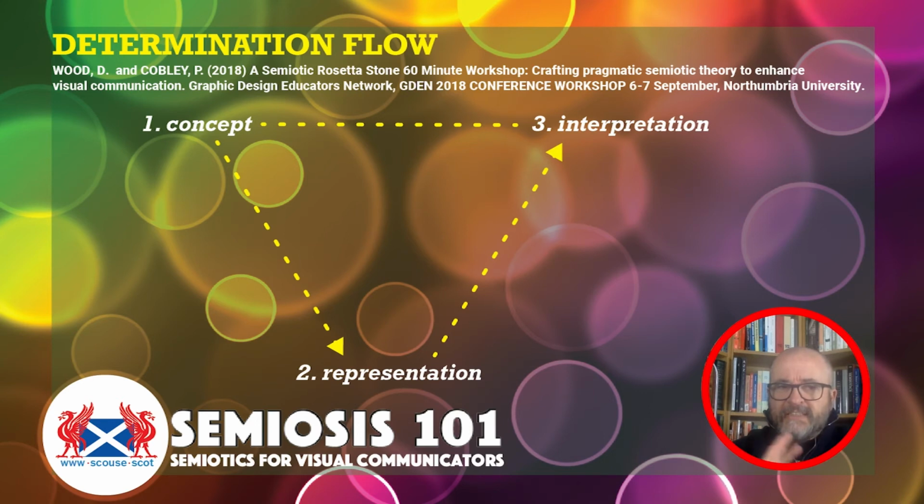This is the determination flow between the three. Object, in Peirce's language, from a designer-centric point of view, it's the concept you start from, the intention, the message that comes from your client that you need to actually think through and find out what it is that you need to visually communicate.